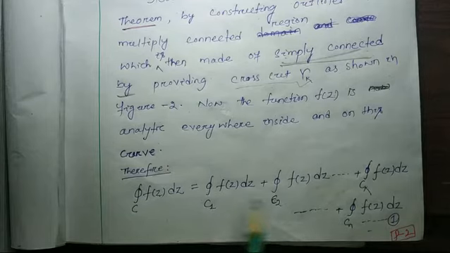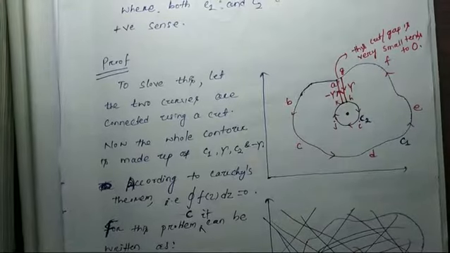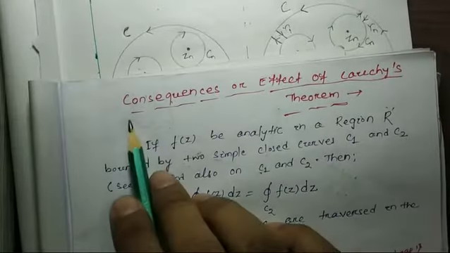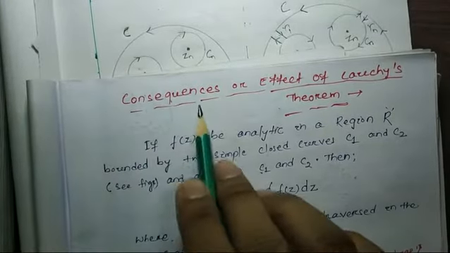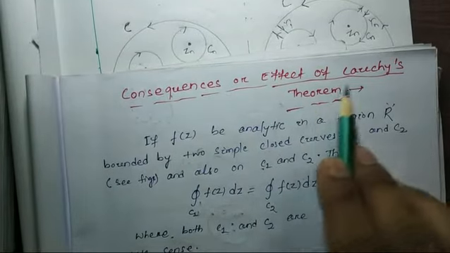This is according to Cauchy's integral theorem. You may remember this from when we studied Cauchy's integral theorem. I am just going to recall that. You can refer to your previous notes, from when we studied the consequences of Cauchy's theorem.